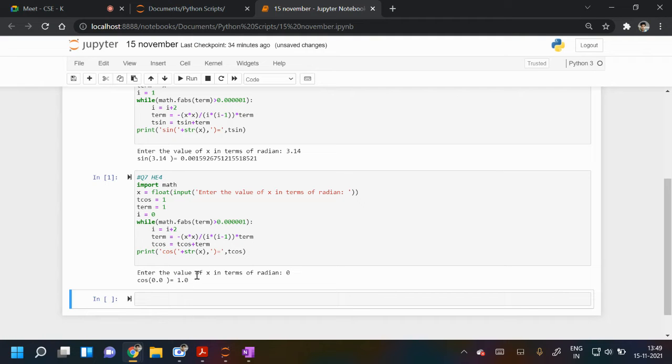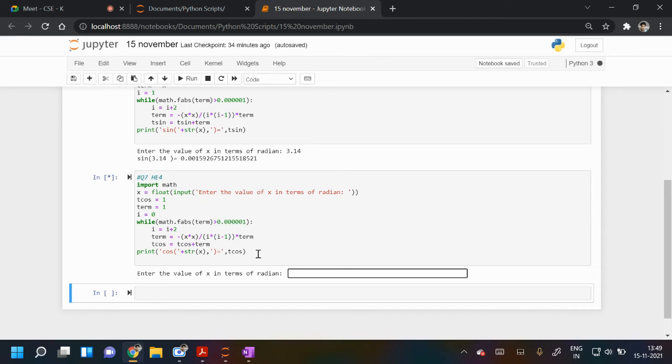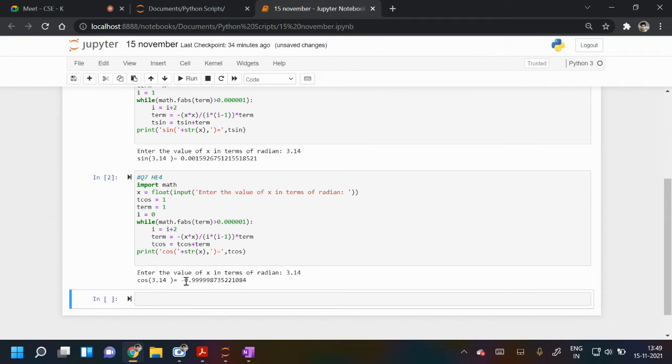Yes, so cos 0 is 1. Is it fine? And cos 3.14 is minus 1. Yes. So it is working, right?